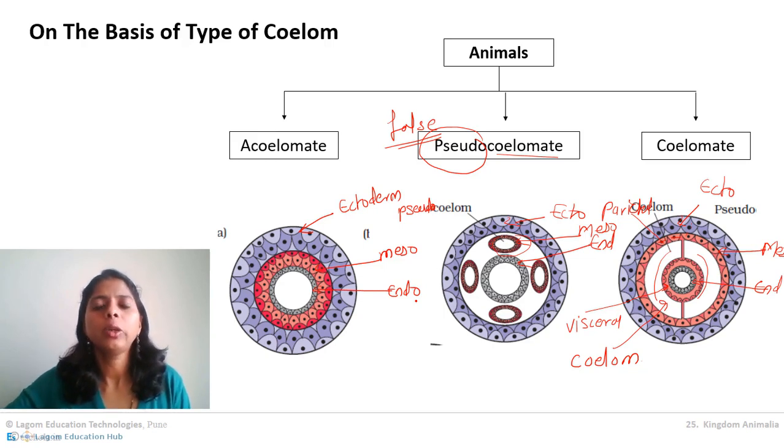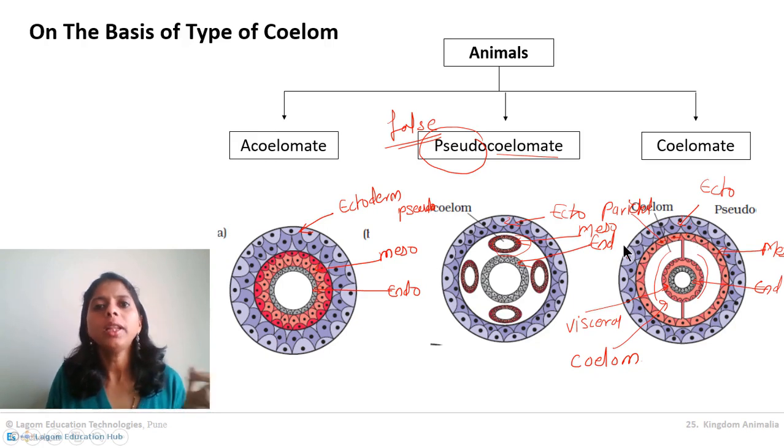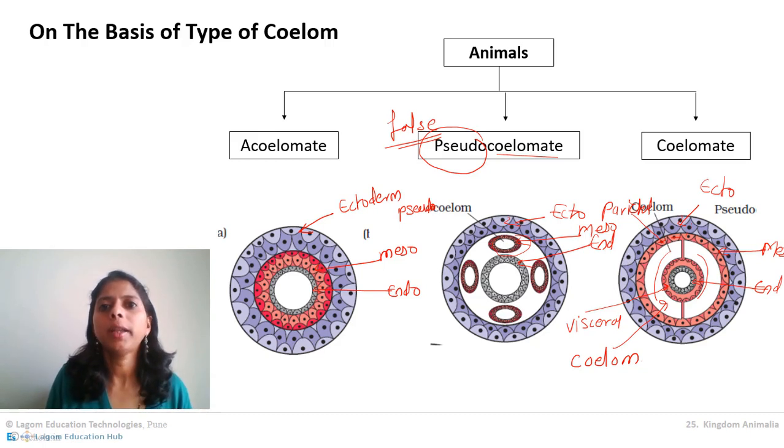When we come to the coelomates, those are advanced animals. In the advanced animals, see this diagram properly. Mesoderm develops into blood vessels, muscles, and some tissues. These tissues are basically holding tissues. One layer developed in the coelomate is called the peritoneum layer. This peritoneum layer covers every organ. Our heart, our lungs, and our liver are covered by peritoneum, and this peritoneum holds the organ at a specific location.